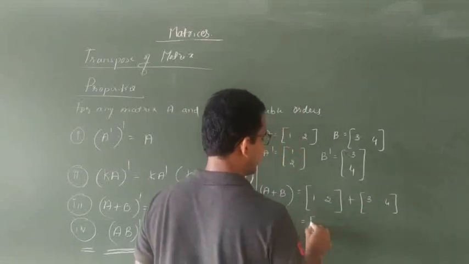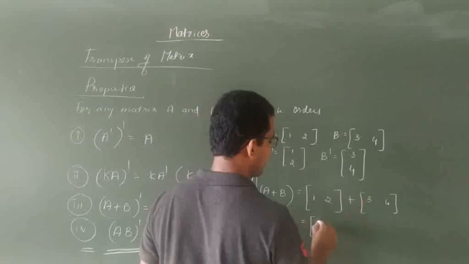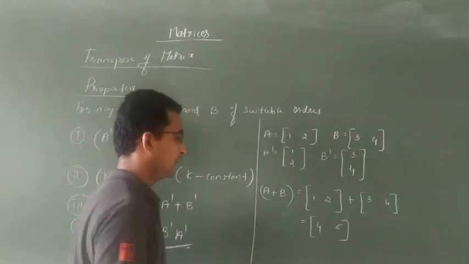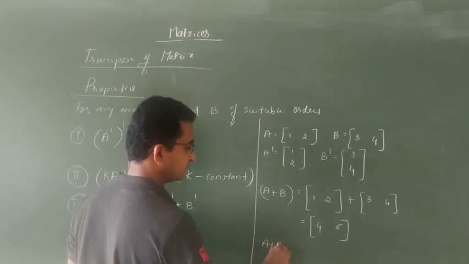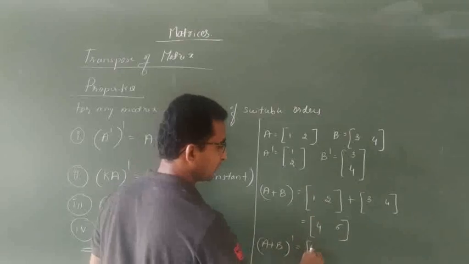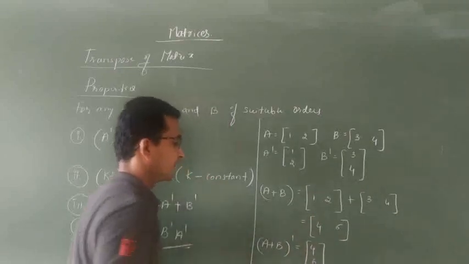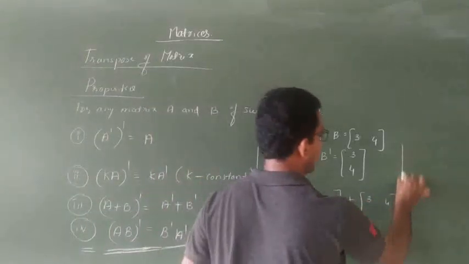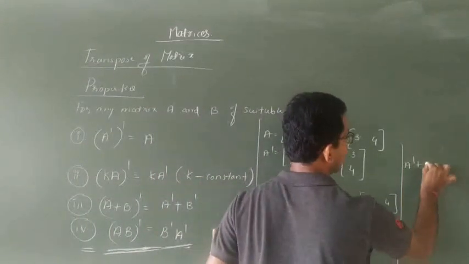So we add corresponding elements: 1 plus 3 is 4, 2 plus 4 is 6. Then A plus B whole dash, what we get? 4 6.